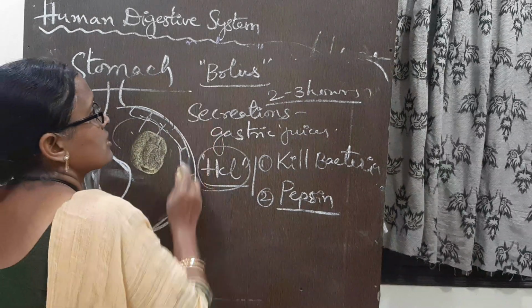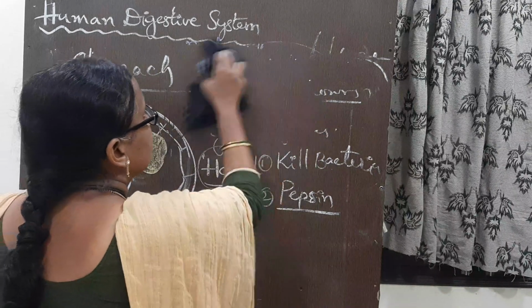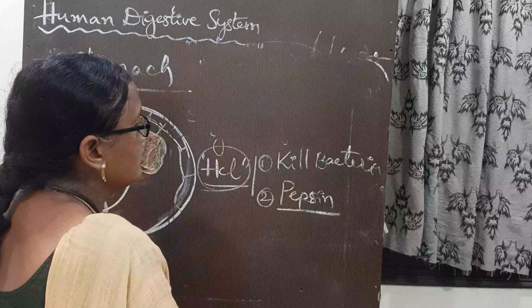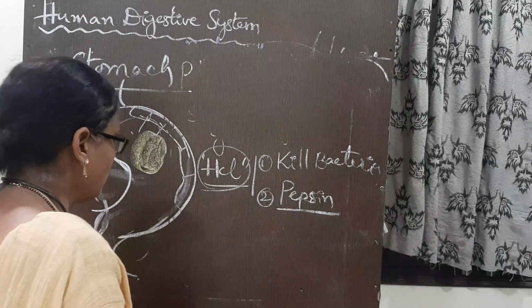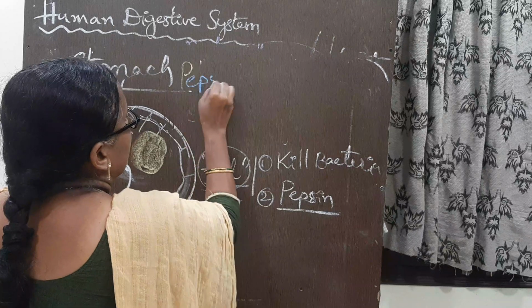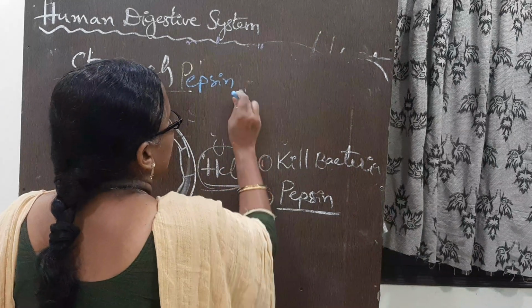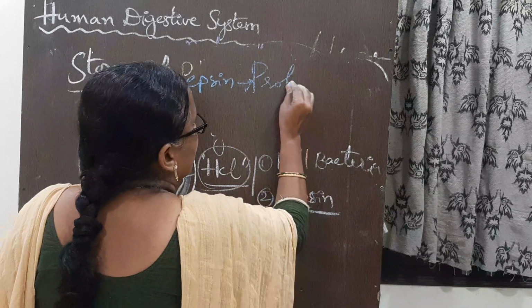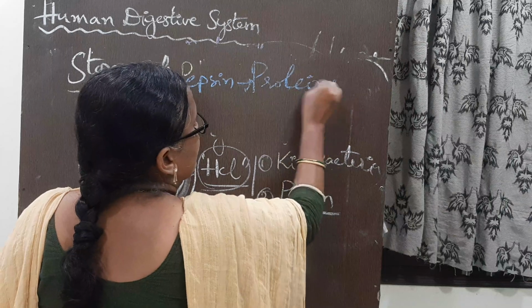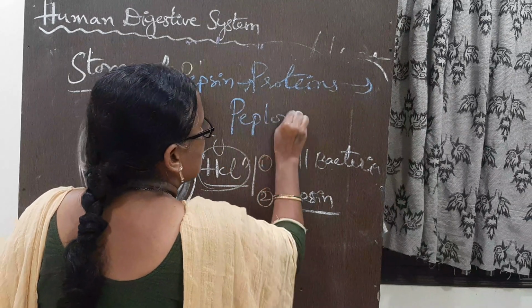The walls of the stomach secrete pepsin, which acts on proteins and converts them into peptones.